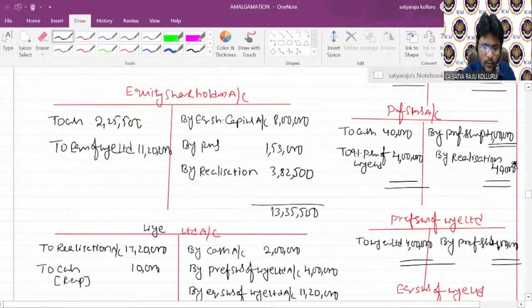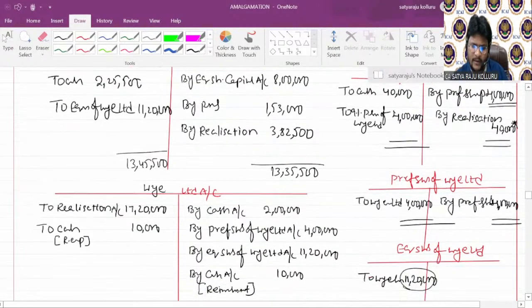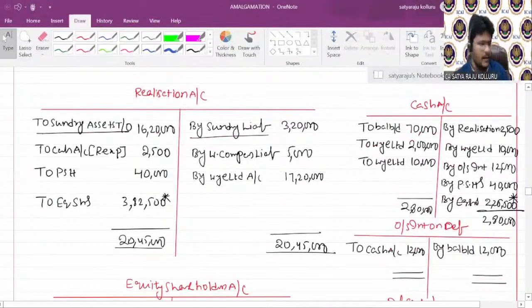Now you can total both the things, which is equal to 13,45,500 we are getting here. How is the 10,000 excess there? Is any posting missing? Please concentrate. A 10,000 balance difference is coming. Sir, can you please all of you tell me quickly in the chat box why the difference is coming?